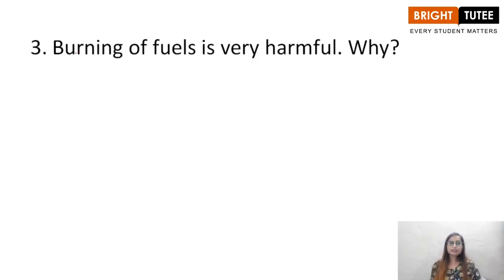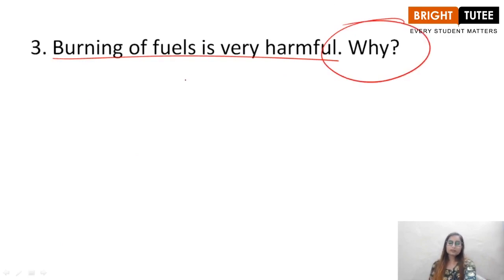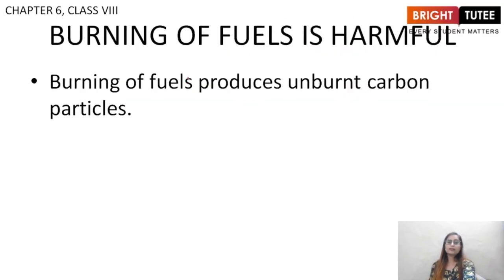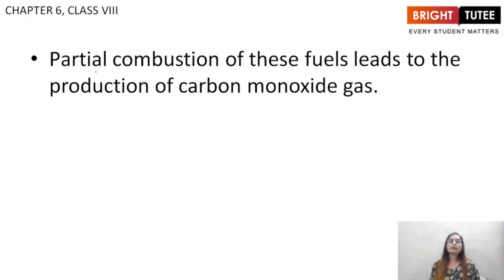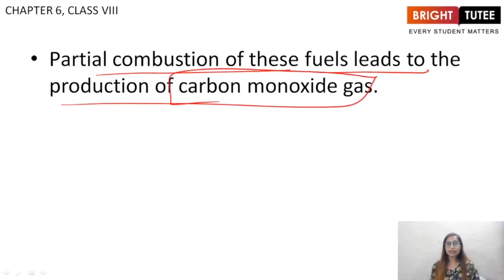Third question is, burning of fuels is very harmful. Why? So let us discuss the ill effects of burning of fuels. First of all, burning of fuels produces unburnt carbon particles, which leads to different diseases and pollution. Basically, respiratory diseases are caused due to unburnt carbon particles. Partial combustion of these fuels lead to production of carbon monoxide gas.